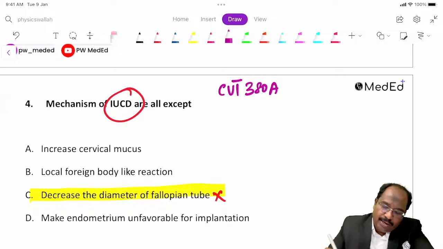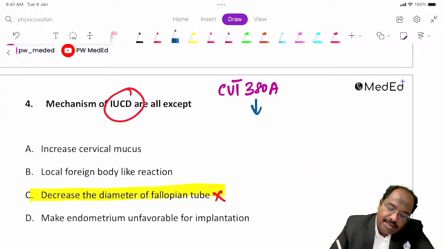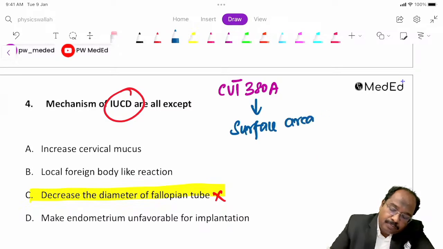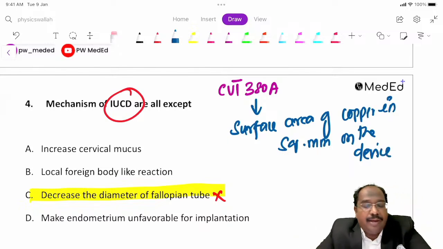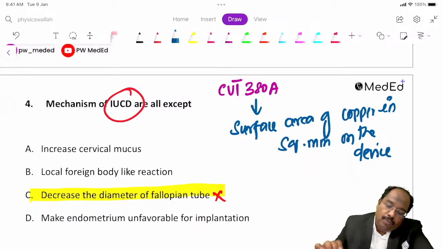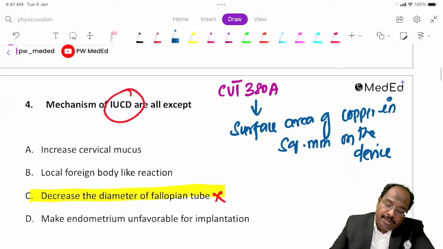380A. So what does this 380A indicate? 380 indicates the surface area of copper in square millimeters on the device. This is 380A. Now, how long can you use 380A?